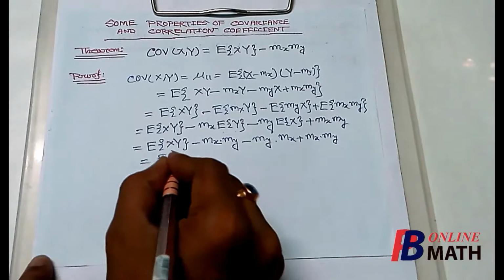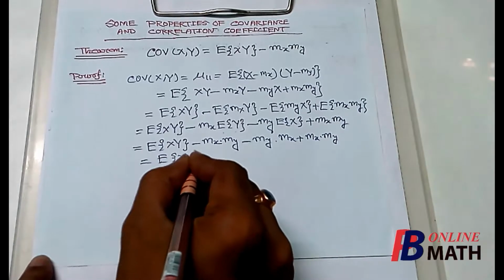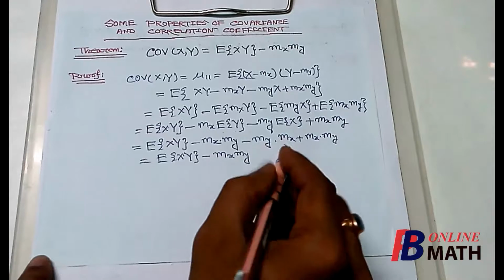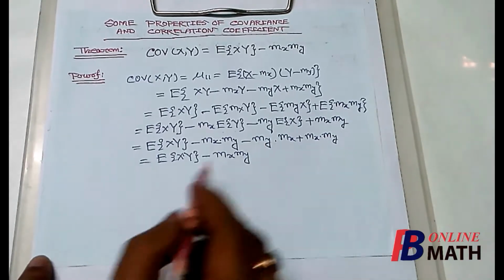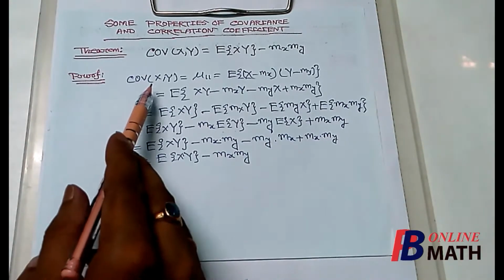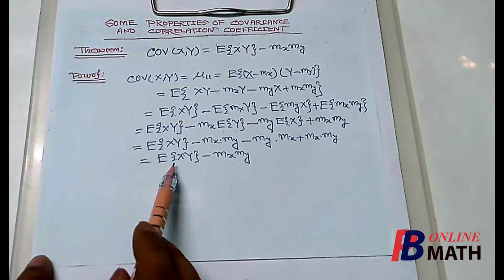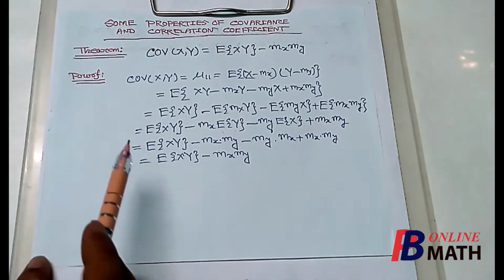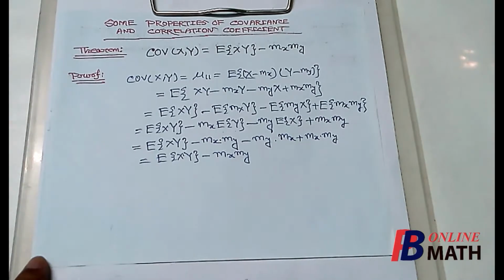So this is equal to E of xy minus mx into my, cancelling mx my and plus mx my. So the covariance of x and y can be written in this form, expectation of xy minus mx into my. This formula is very helpful to compute covariance for practical problems. So that completes the theorem.